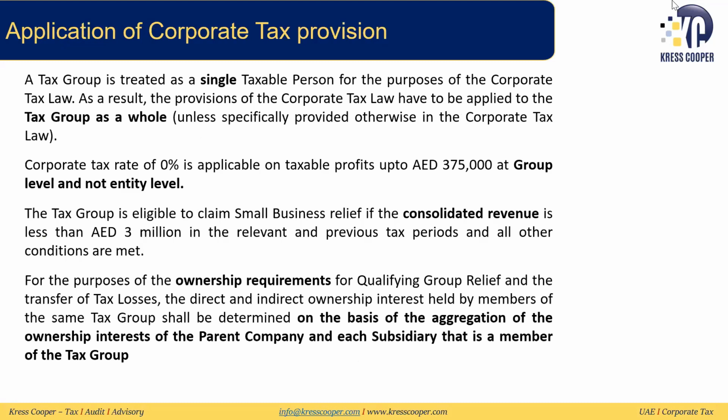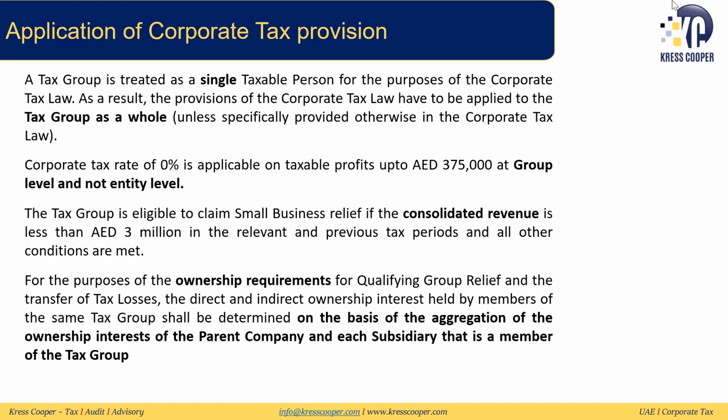Then we discussed the application of corporate tax provisions. All the entities are now considered as one, and they are treated as a single entity. So we will look at some of these provisions of the law as a whole according to the tax group and not individual entities. For example, the corporate tax rate. We know that 0% is applicable on taxable profit up to 375,000.